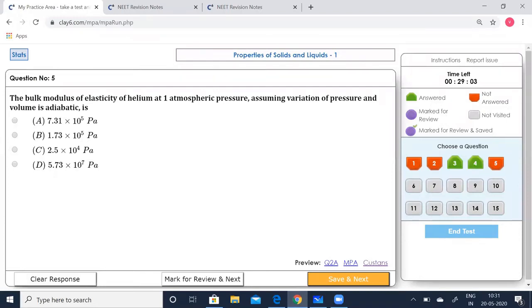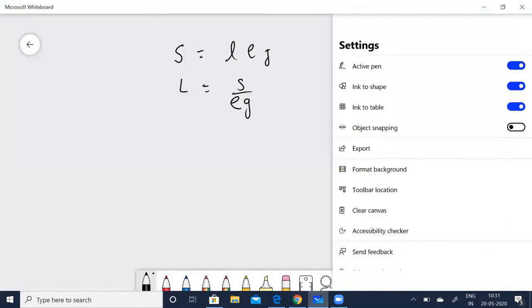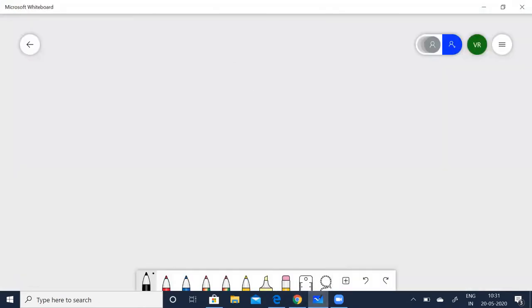The bulk modulus of elasticity of helium at 1 atmospheric pressure, assuming variation of pressure and volume is adiabatic, is what? Let's solve that. Bulk modulus of adiabatic process is given by gamma P. Gamma for helium is 5 by 3. So 1 atmosphere is 1.01 into 10 to the power of 5 pascals.